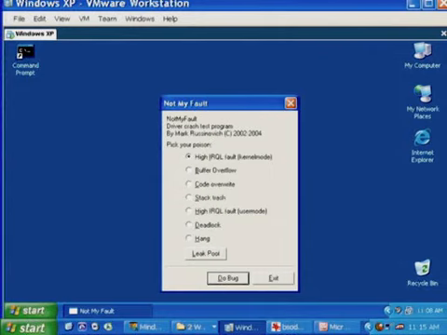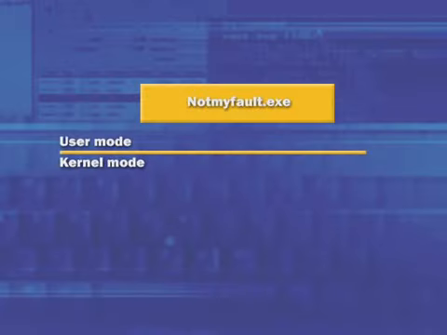Now, the name of the helper device driver, if I gave it to you right now, would tell you the reason why the executable application is called NotMyFault. It's called NotMyFault actually for a couple reasons. One, if you crash your system using this tool, it's not my fault that you crashed your system. But really, the reason that it's called NotMyFault is that the NotMyFault executable image runs in user mode, and because it's subject to the memory protection model of Windows, it's not able to directly cause a problem in kernel mode, which is the only kind of problem that will result in a blue screen crash.